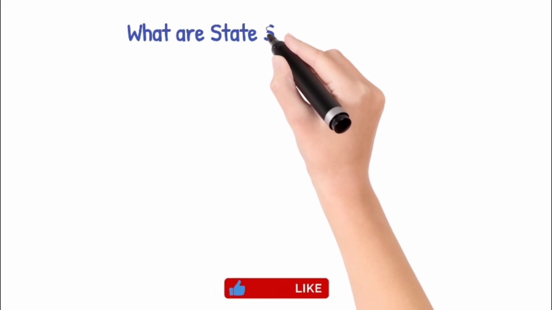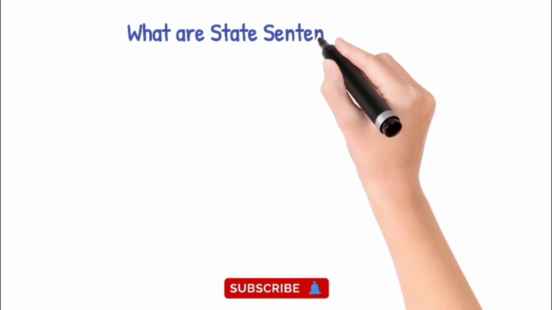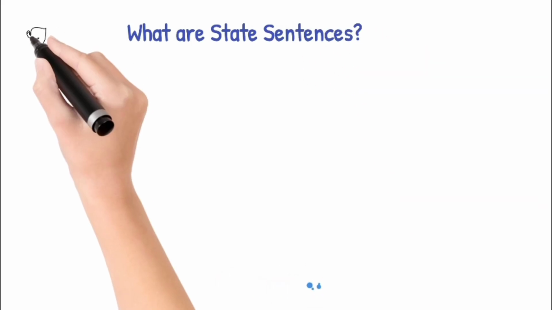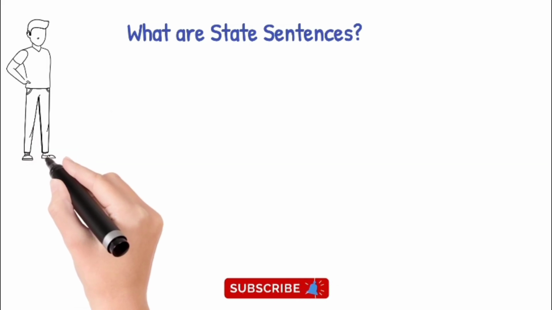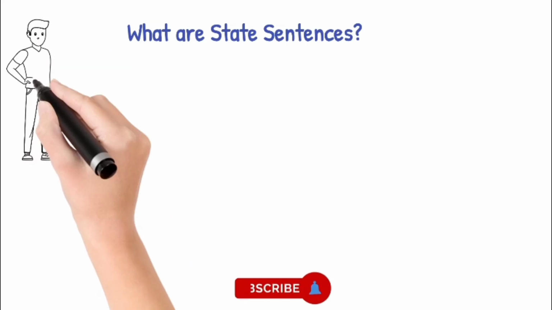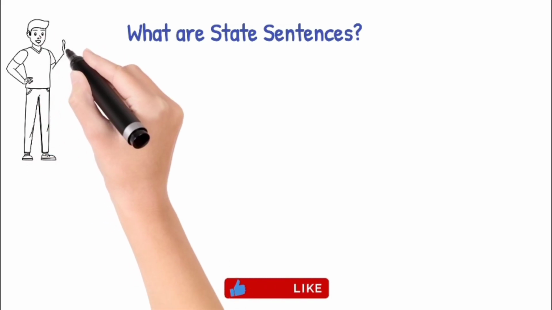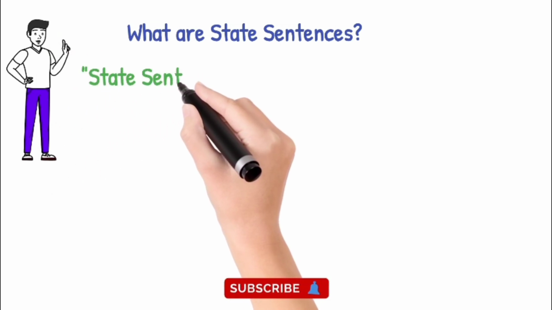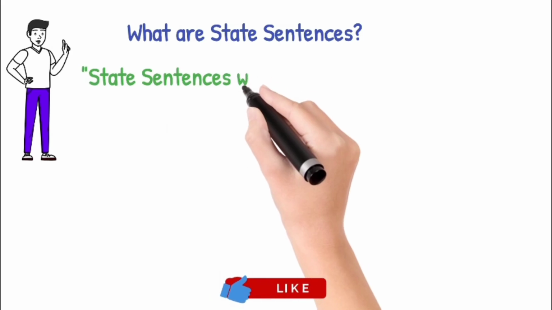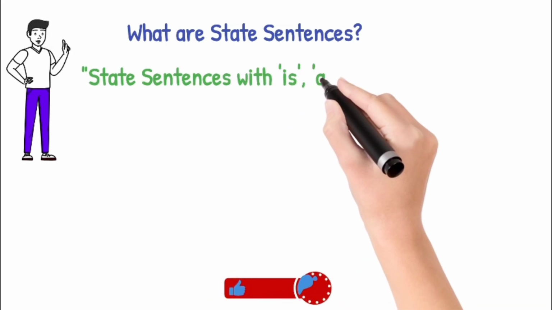Right here, now it is very interesting. As in the previous class, I told you about adjectives and adverbs. Yes, it is the interlinking topic, and we are going to cover adjectives and adverbs along with this. So, in today's class, we are going to talk about what state sentences are first.